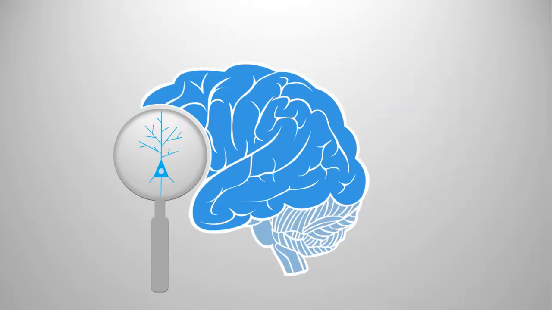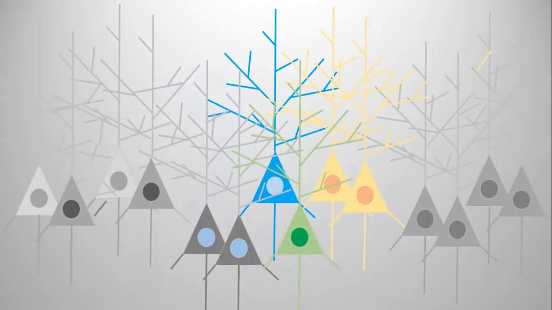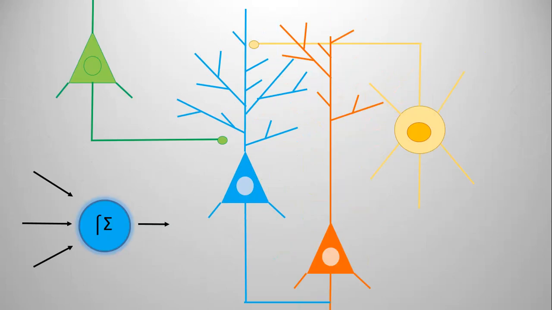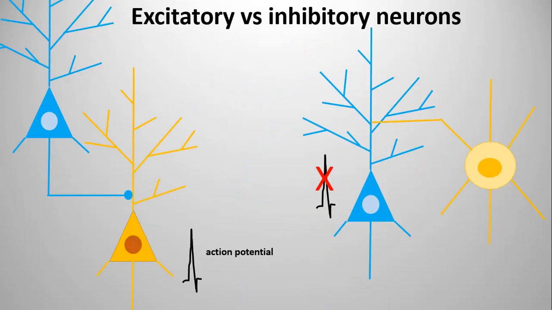Our brain is made up of billions of neurons, and they are connected by junctions known as synapses. And out of these billions of neurons, there are several categories of neurons which are excitatory in nature, and there are also neurons which are inhibitory in nature. Let's just take a moment to look at what we mean by excitatory or inhibitory nature of a neuron.